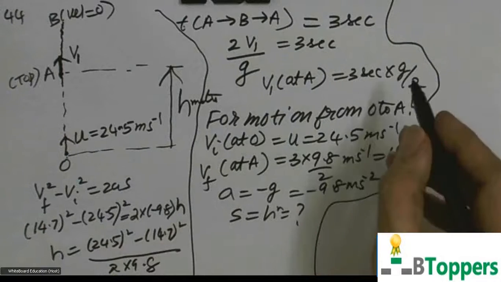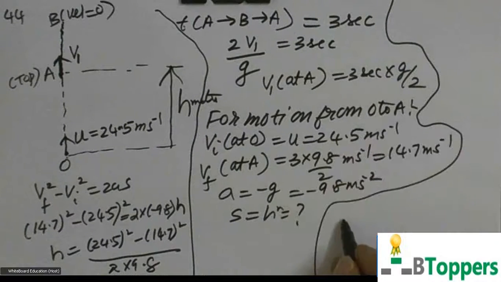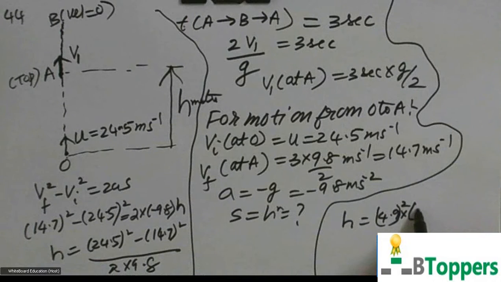You can take 4.9 common. 24.5 you can write as 4.9 into 5, and this you can write as 4.9 into 3. So this you can write as 4.9 square into 5 square minus 3 square, by 2 in 9.8. So you can try to simplify it yourself.